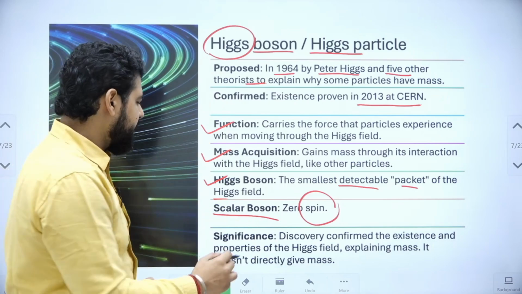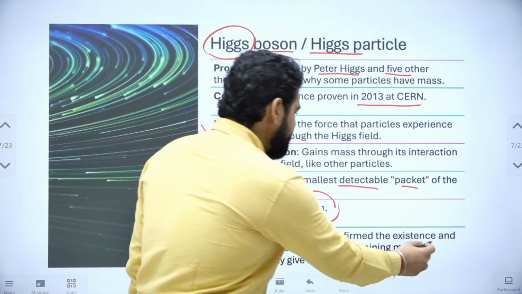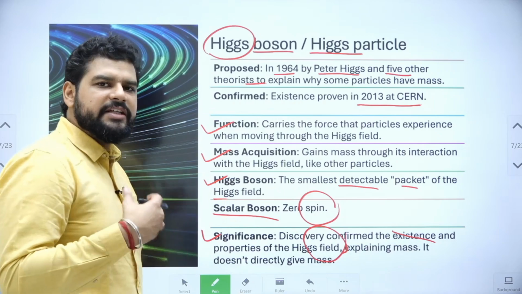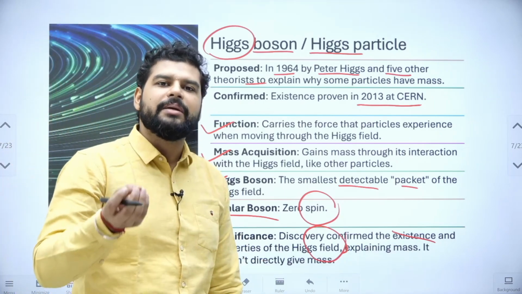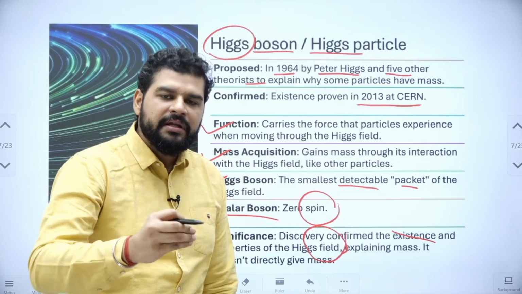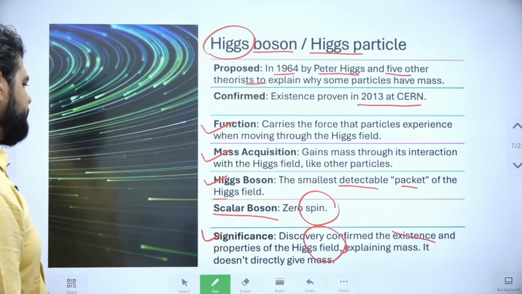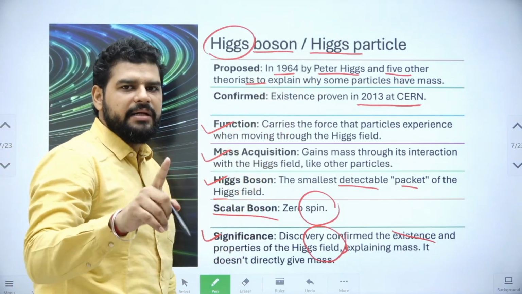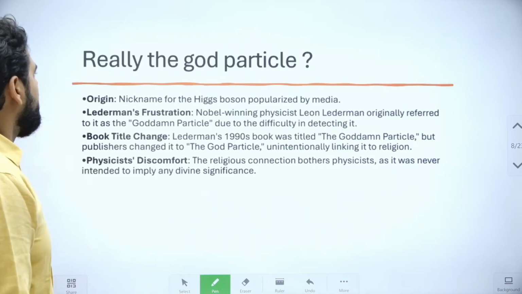So what is the significance? Its discovery confirmed the existence and properties of the Higgs field, and it explained that yes, mass is given. Mass is not something which is present from the birth of the particle, it is given later on, right? Please remember, they carry the mass, they don't give the mass. It is given by the field, right?